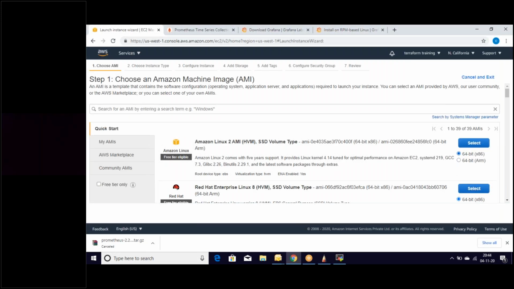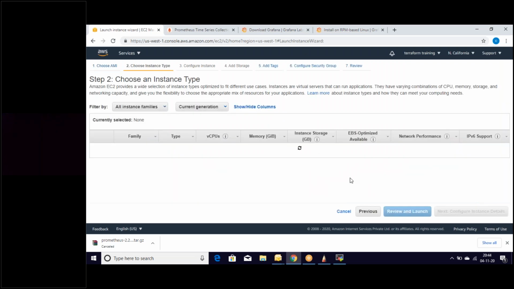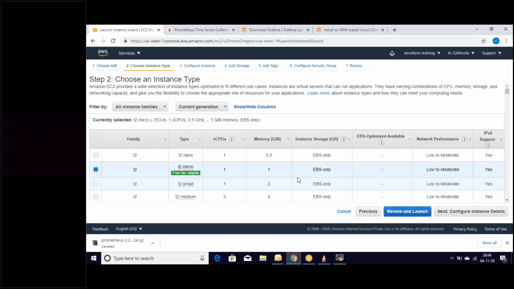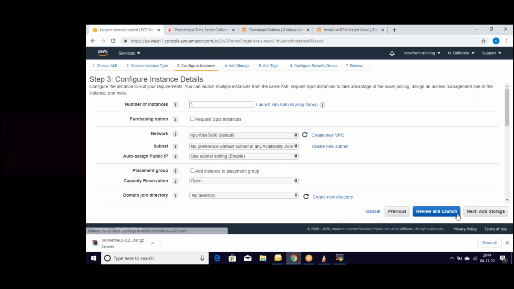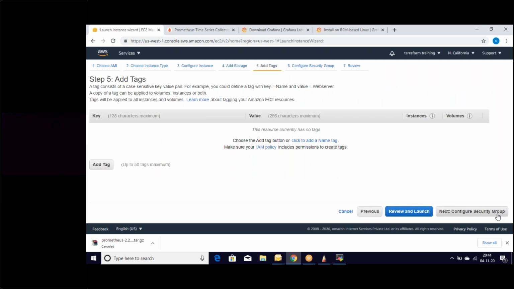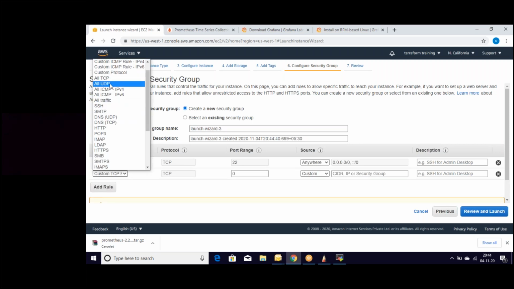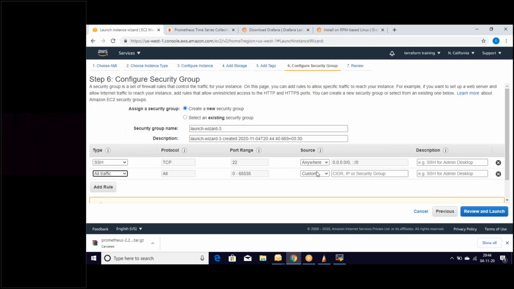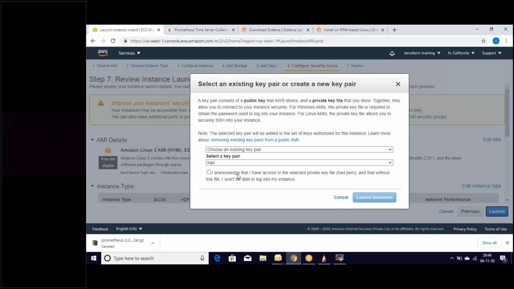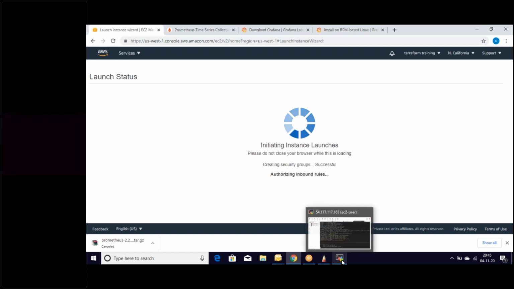Let's launch the server. So we need a single instance. Storage is not needed. Security group, so we need to open all ports, custom, anywhere. It's open to any environment, and let it be, we need to allow all traffic. Let it be anywhere. Launch the server. We have launched the server successfully.